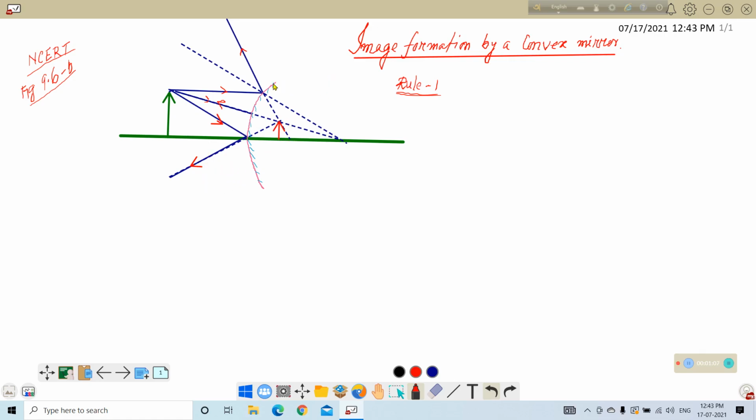Now, M prime, this is the mirror, and this space is reserved for the object.